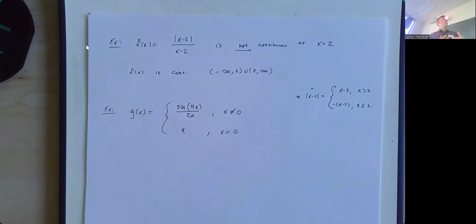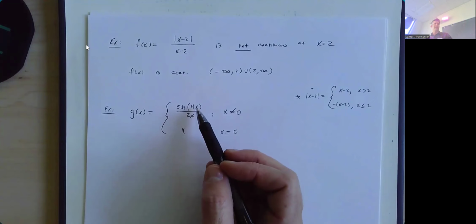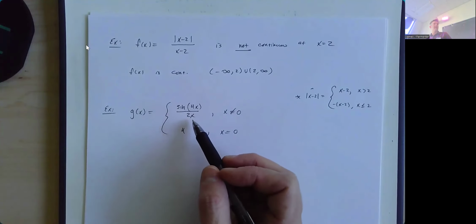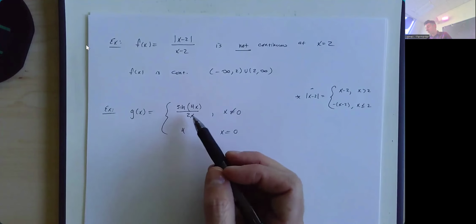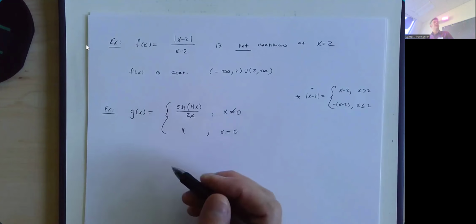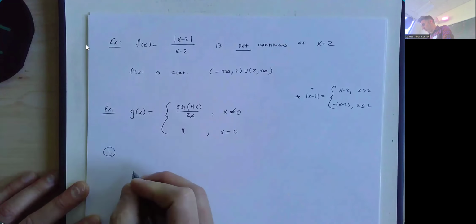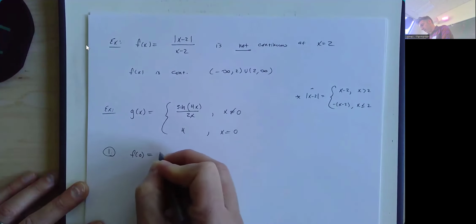So let's go through our steps. Again, I should point out, the piece of the function that's defined everywhere except for 0 means as long as I'm not plugging in 0, I'll get a value, right? Sine of 4 times anything will exist. 2 times anything that's not 0 will be not 0, and we can divide by not 0. This function is continuous everywhere except possibly at 0, because it's continuous on its domain. So the only place we have to worry about is 0. So let's take a look. First thing we check, what's g of 0 going to be? Well, they told us it was 4.